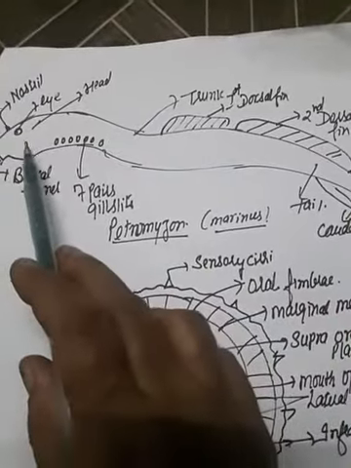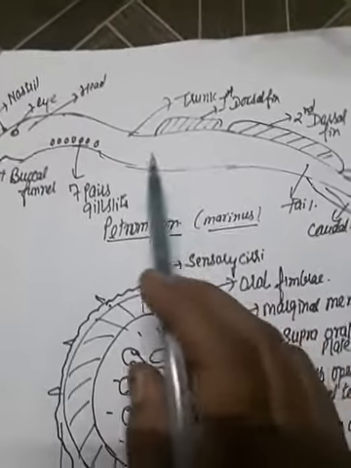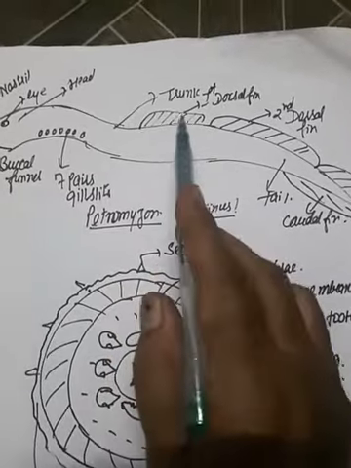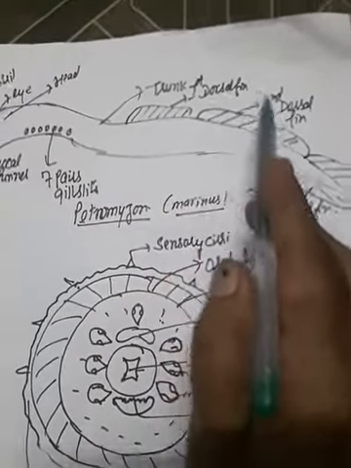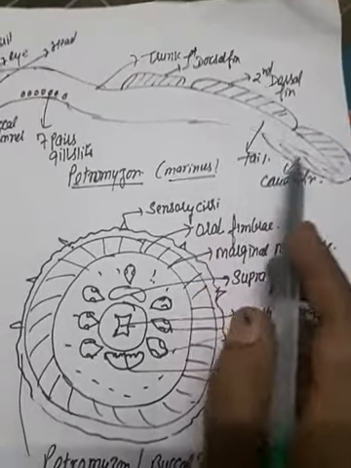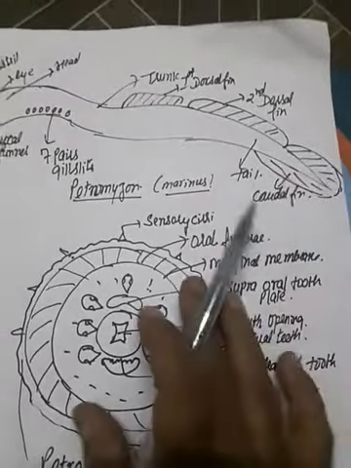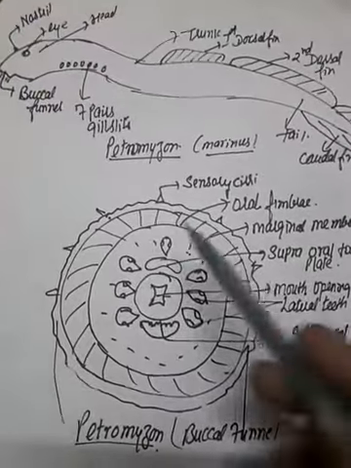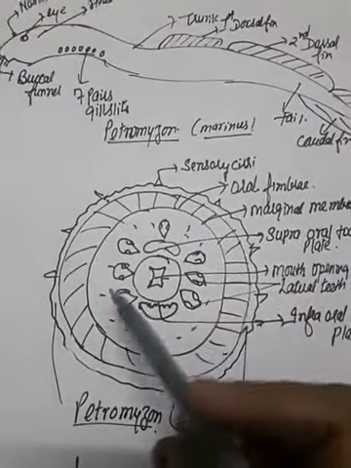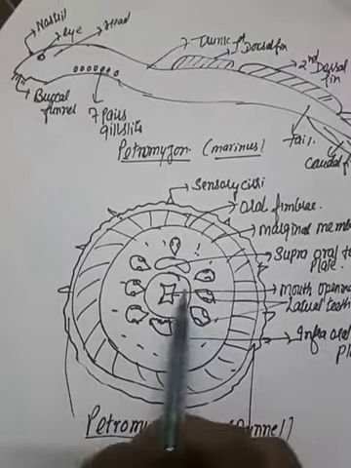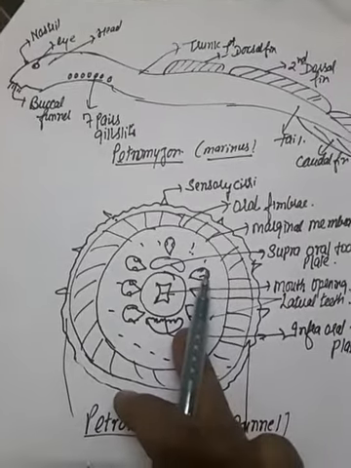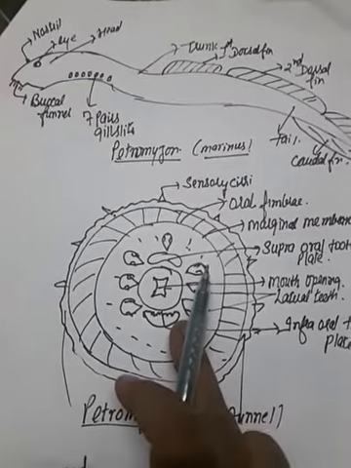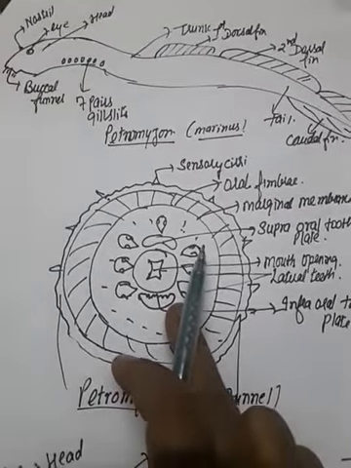A prominent eye is present and there are no paired fins. Median fins are present in the form of the first dorsal fin and the second dorsal fin. The caudal fin is visible. The characteristic feature of Petromyzon is the suctorial mouth. It is an ectoparasitic fish which adheres itself to large fishes with the help of this circular suctorial mouth.